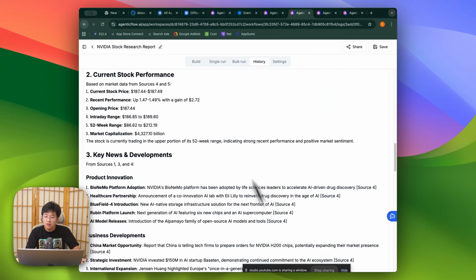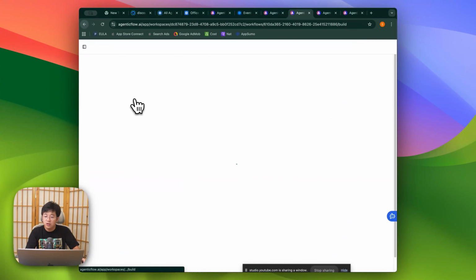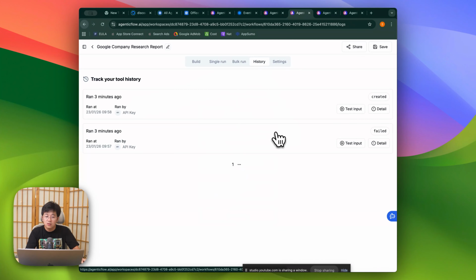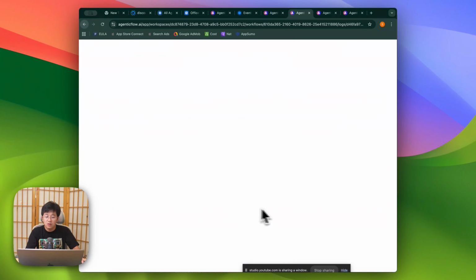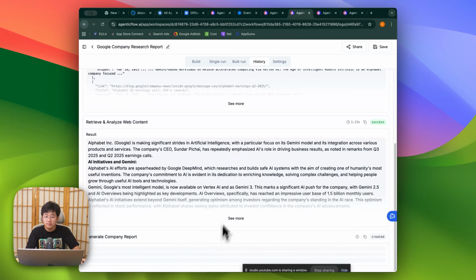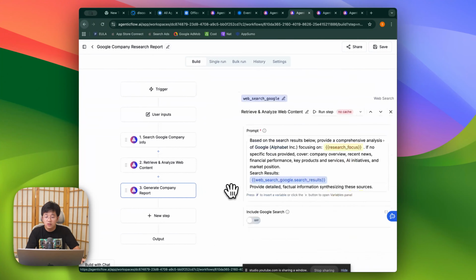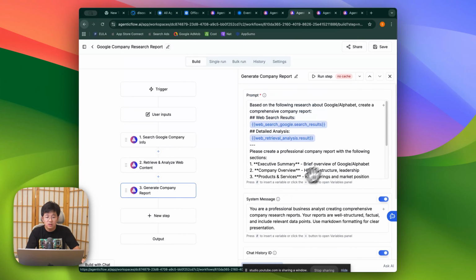Let me go into workflow. Google search report. Okay, let me click on this one. Okay, it has been created. It takes some time. Let me click on this one and I will verify his work. Okay, he chose this one and the model is GLM 4.5 Air, so this one should work.